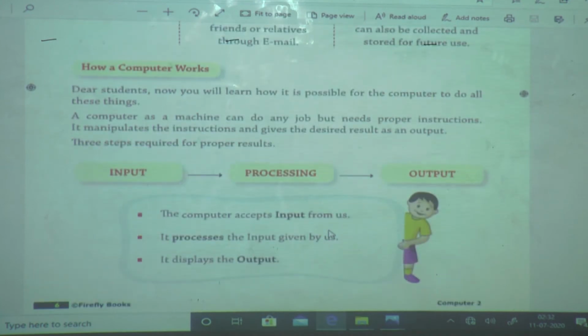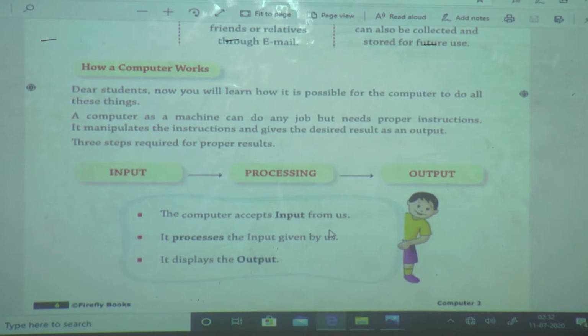Next, how does a computer work? Firstly, we saw that the computer is an electronic machine. A computer works very fast. If we give proper instructions to the computer, then the computer can give a proper result without any mistake.